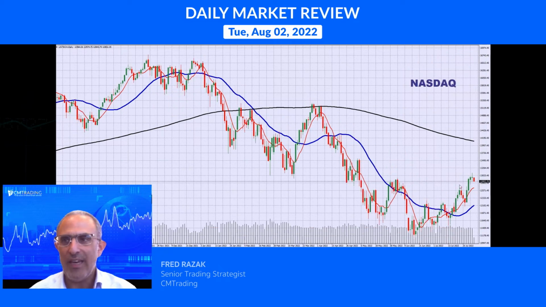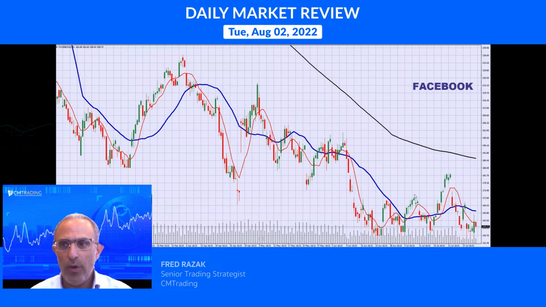Now, looking at the NASDAQ, also retracing here at 12,852 after pushing itself from the 11,400-ish level. That's 1,400 points on the upside. So this is a decent move on the upside, but I do expect a little bit of volatility here. Now, looking at the individual stocks, Facebook is really weak. It's on support, okay, for all intents and purposes. It's trading at 155, which is literally a support-ish area.